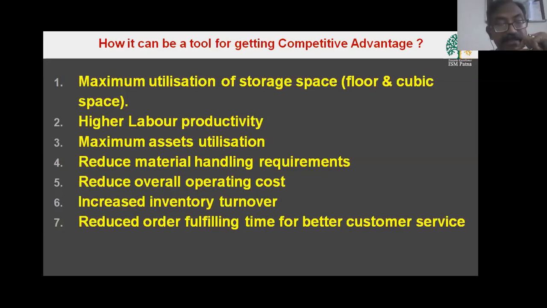If we are optimizing them, then the overall cost of operation will come down. If we are increasing our inventory turnover, that is a strong parameter to analyze the performance of a warehouse. If we are increasing the turnover of inventory, our profitability will go up.